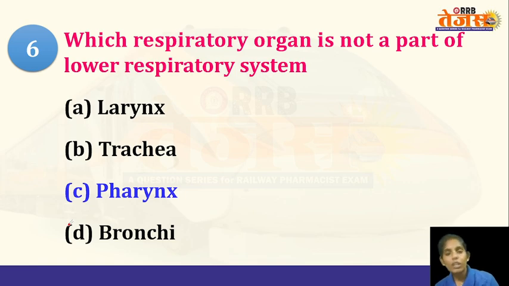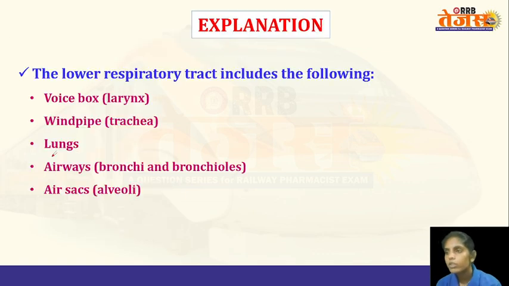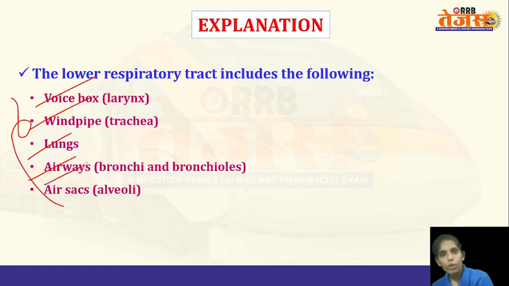The nose and the nasal cavity constitute the upper respiratory tract, whereas the larynx, the windpipe, lungs, bronchi, bronchioles, and the alveoli constitute the lower respiratory tract. So from the nose to the pharynx constitutes the upper respiratory tract, and from the larynx, the trachea, the bronchioles, the alveoli, and the lungs constitute the lower respiratory tract.